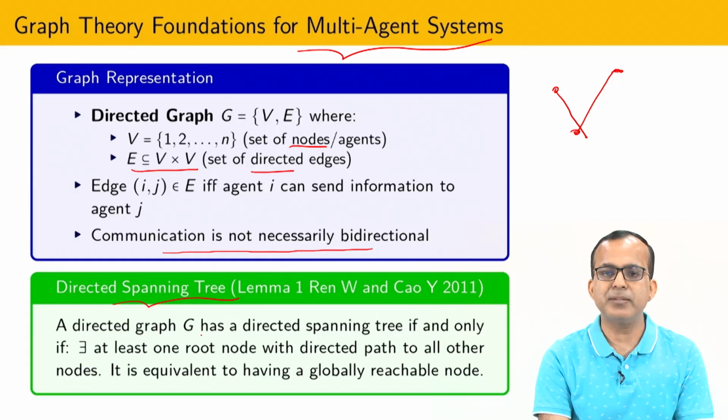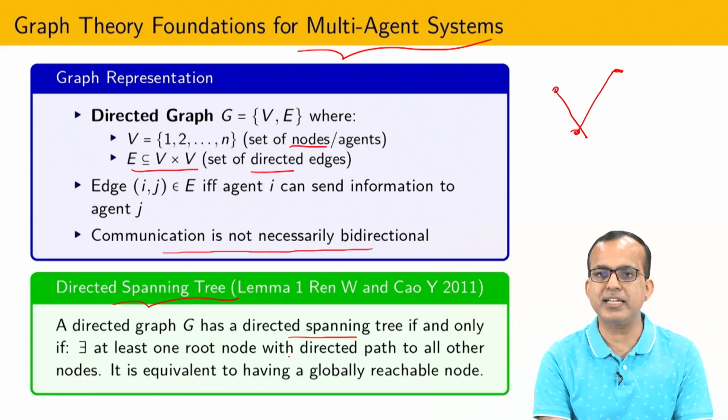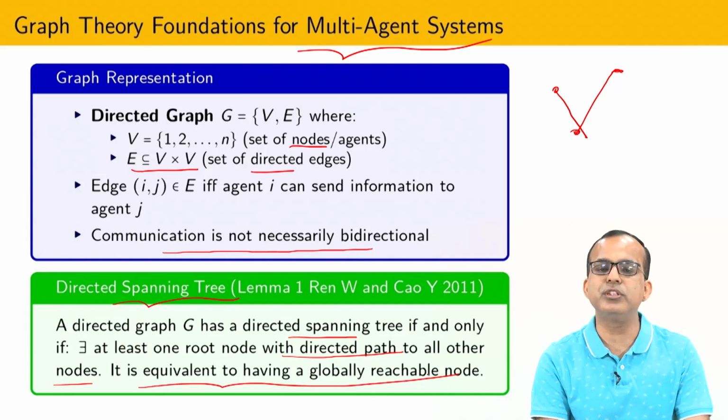The mathematical definition is: a directed graph G has a directed spanning tree if and only if there exists at least one root node which has a directed path to all other nodes. Okay, so this kind of thing we are going to maintain in order to solve the formation control problem, and equivalently, globally one can reach any node.